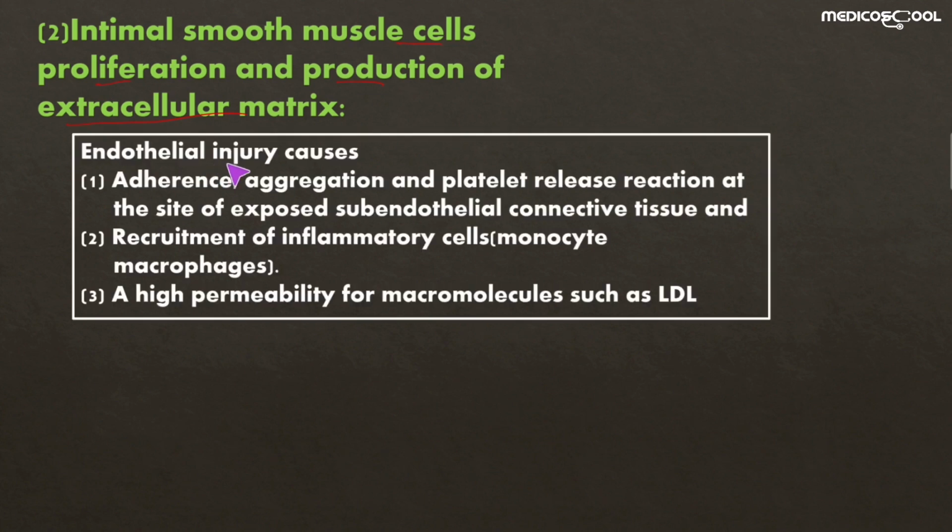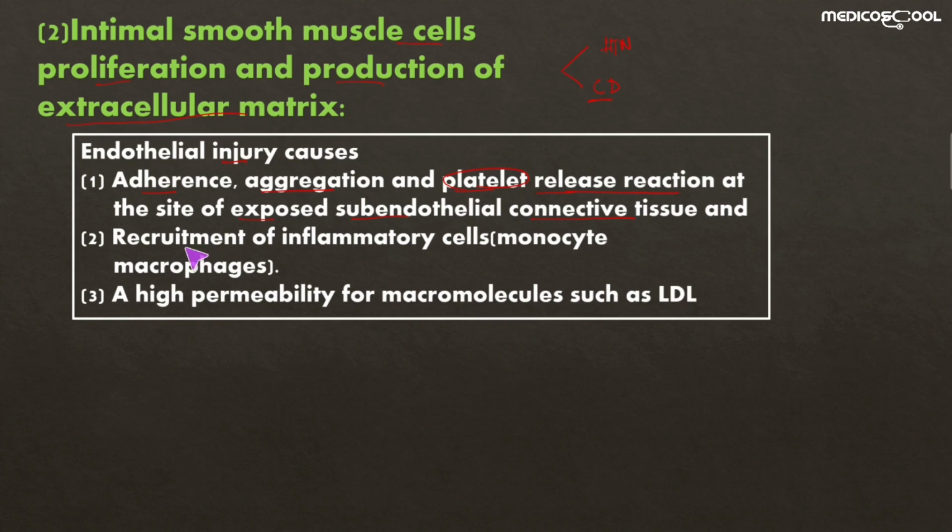So when there is endothelial injury, as we have already discussed, the most common causes are what? Can you guess? The first one is hypertension, hemodynamic stress from the hypertension, and the second one is chronic dyslipidemia. These are the two most common causes of endothelial injury. It causes the adherence, aggregation of platelets, and also the platelet release reaction at the site of the exposed subendothelial connective tissue after the endothelial cell injury.